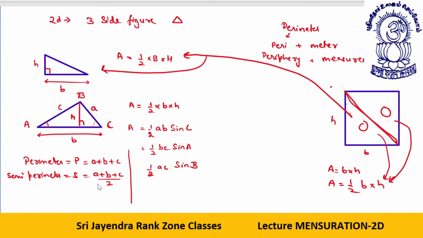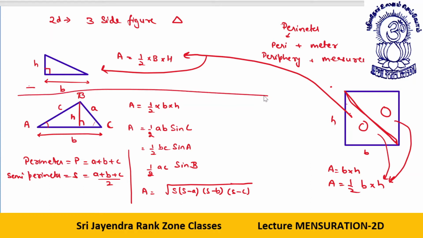Then area is equal to the square root of S into S minus a, S minus b, S minus c. This is the area of a triangle. We are talking about the area of this triangle only right now. Clear, dear students? So far, I hope everything is clear to everyone.